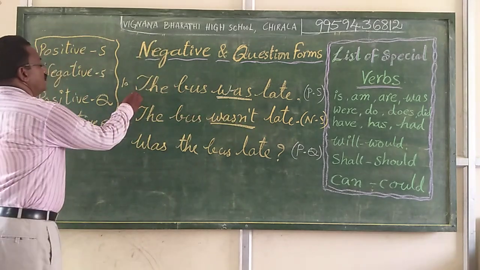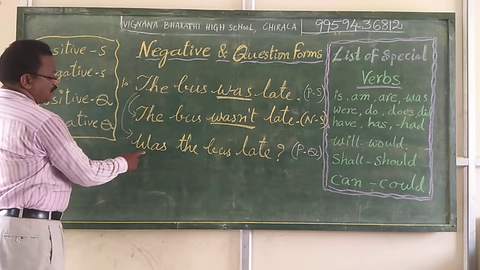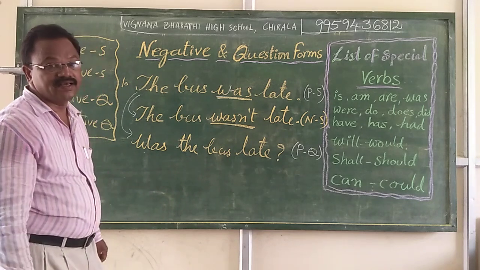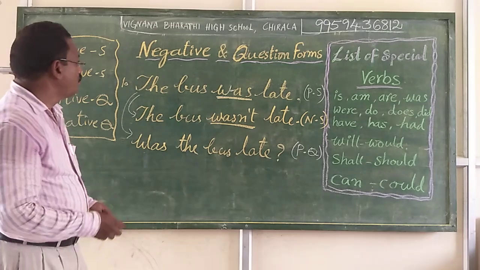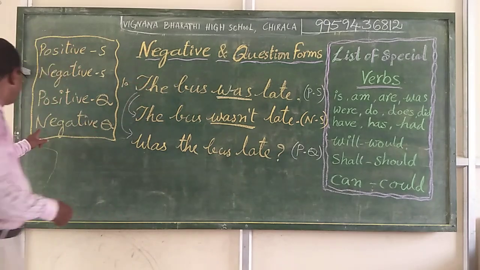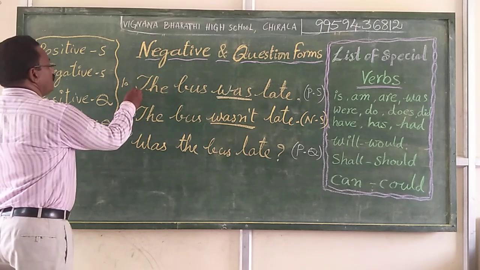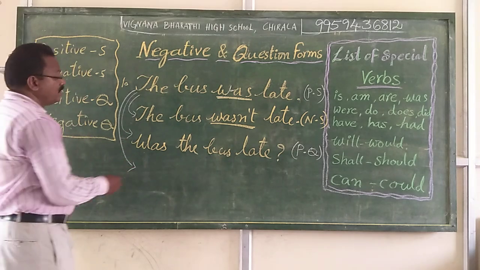But for this sentence, was the bus late? Was the bus late is a positive question form. Now, for the same sentence, next we need to write a negative question form.